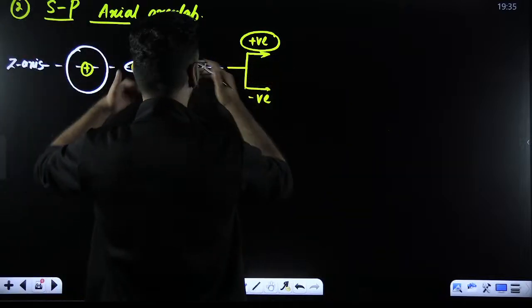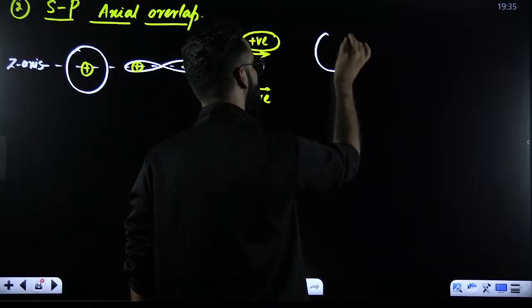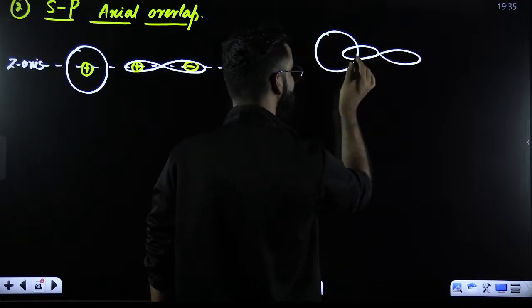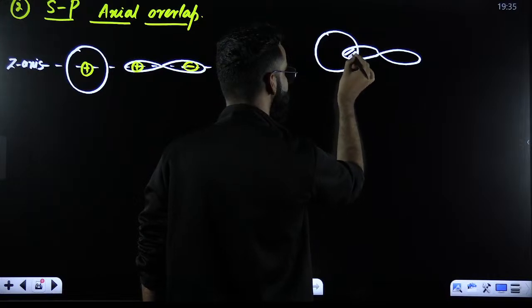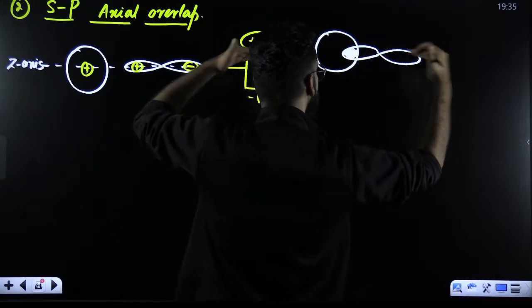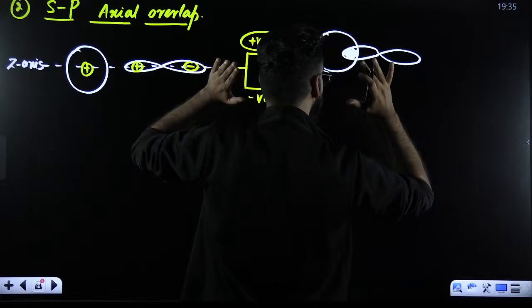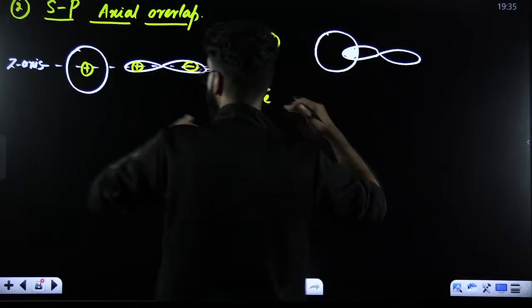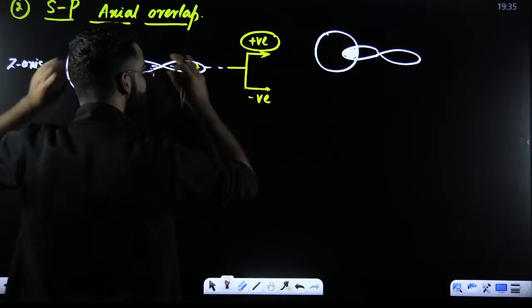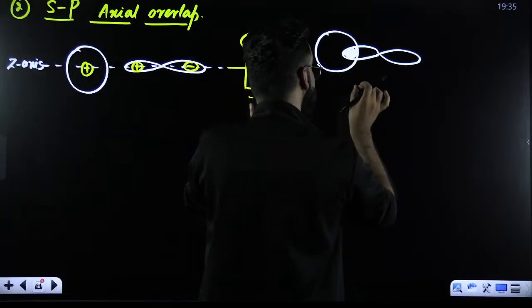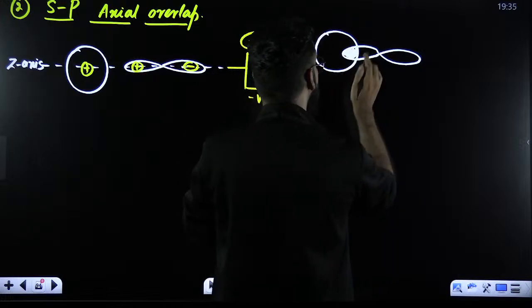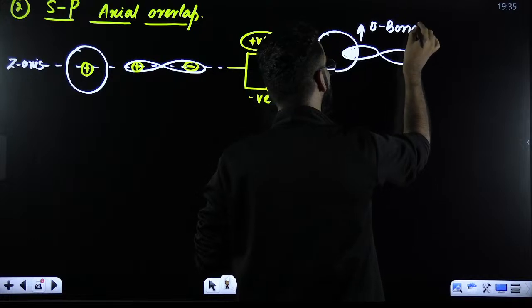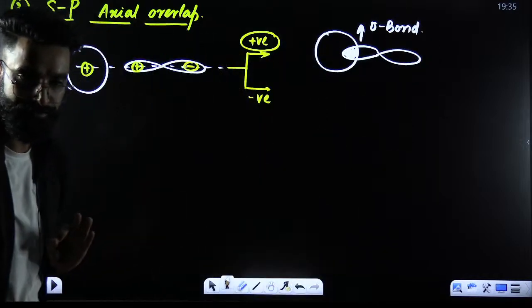Now, these atomic orbitals are going to merge into each other like this. And this is the common electron density, I would say. Since the atomic orbitals have merged into each other, overlapping has happened. What kind of overlapping is this? This is overlapping along the axis, and I'll be calling this the axial overlapping. And axial overlapping always leads to the formation of which bond? It is the sigma bond which gets formed over here.